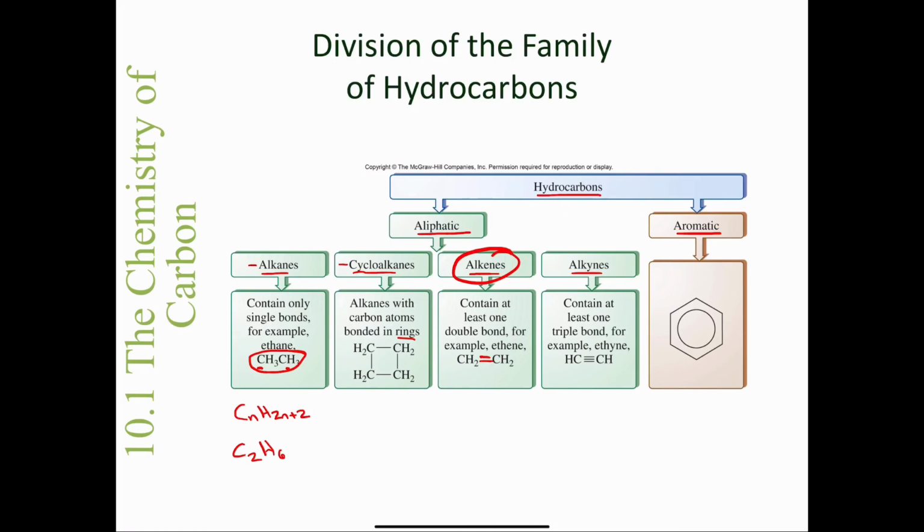And if we have a triple bond between 2 carbon atoms, like we see in this molecule right here that we call ethyne, that family of compounds we call alkynes. So again, this slide just shows you how we can divide up the hydrocarbons into aliphatic hydrocarbons, and then aliphatic hydrocarbons can be divided up into alkanes, cycloalkanes, which is mainly the focus of this video, and then alkenes and alkynes.